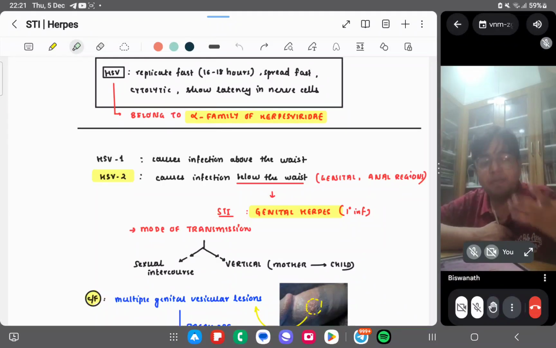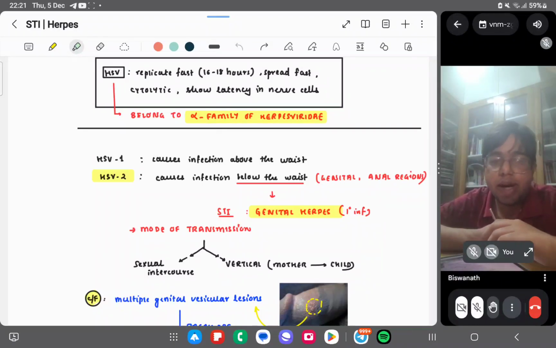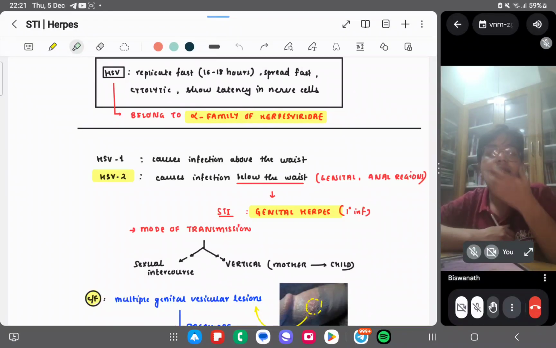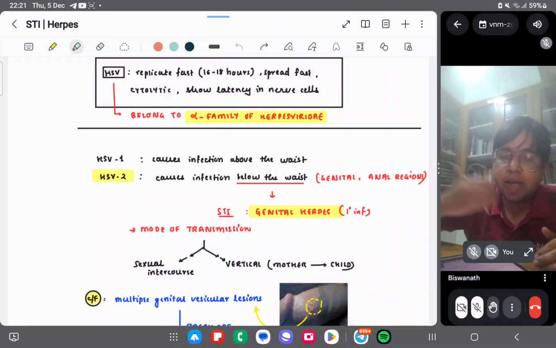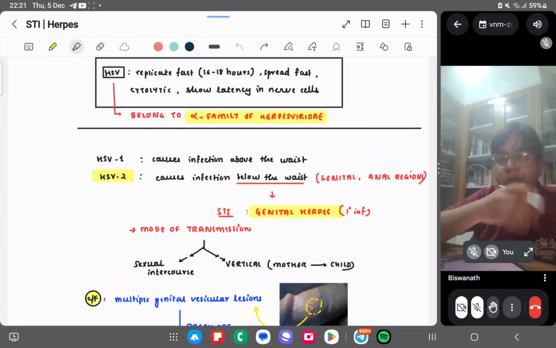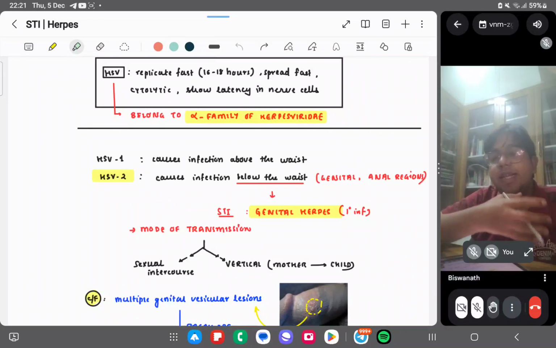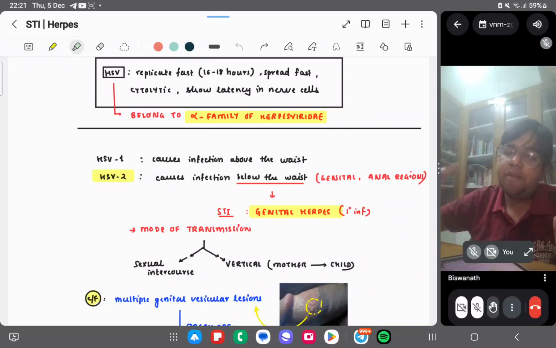So HSV1, remember, herpes simplex means simple infections like gingivostomatitis. It is not a simple infection. So basically, latent infections are there. Many complications are there, but the initial infection is a single one, right? Gingivostomatitis. Okay, and then it enters a latent phase. Latent phase is occurring in the trigeminal neurons, right? And reactivation may occur due to sunlight, stress, menstruation, immunocompromised state, or fever. So in this type of condition, the infection is progressing to herpes labialis.